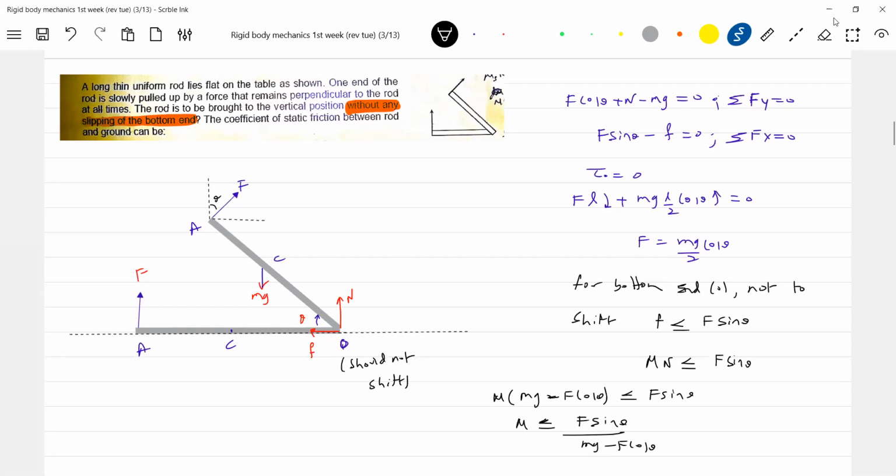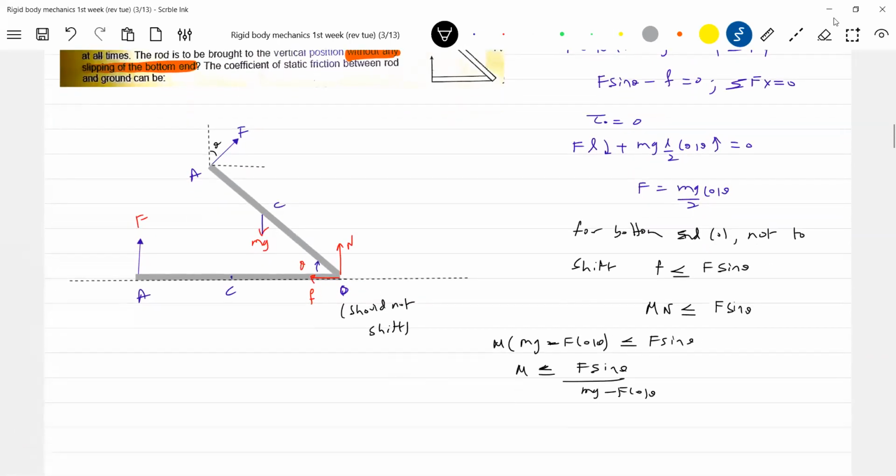Let me substitute the value of F, mg by 2 cos theta. The mg by 2 will get cancelled. So cos theta, sin theta, 2 minus cos square theta.